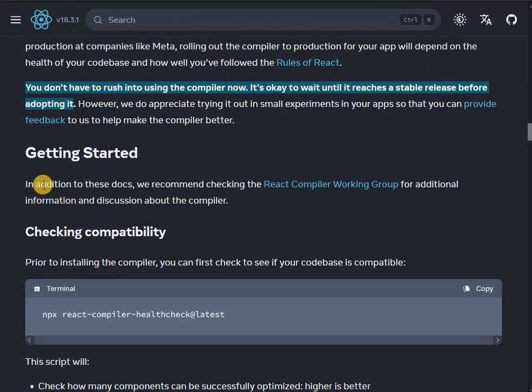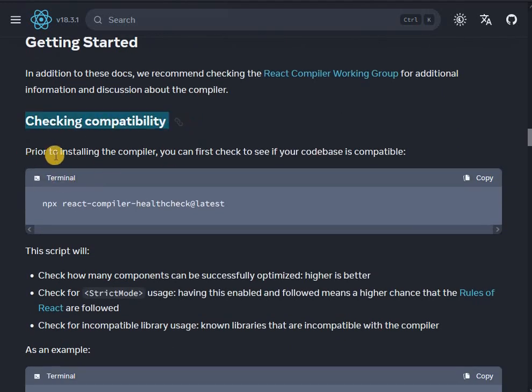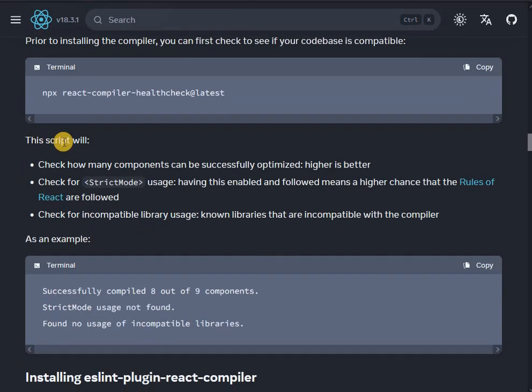Getting started. In addition to these docs, we recommend checking the React Compiler Working Group for additional information and discussion about the compiler. Checking compatibility. Prior to installing the compiler, first you need to check to see if your codebase is compatible. npx react-compiler-healthcheck, okay.